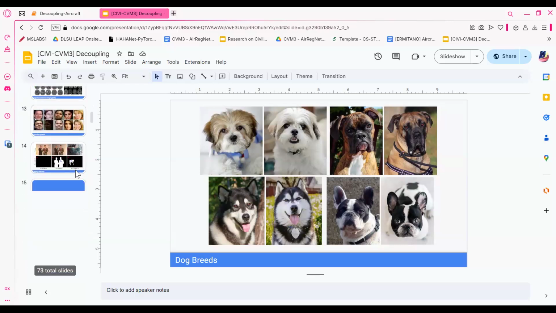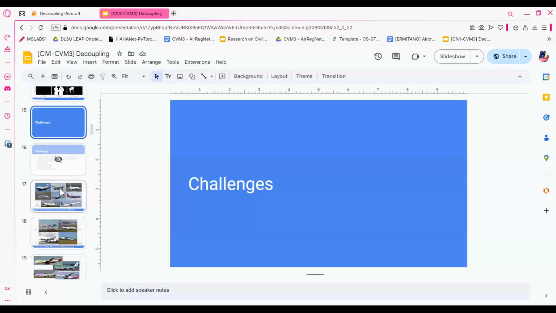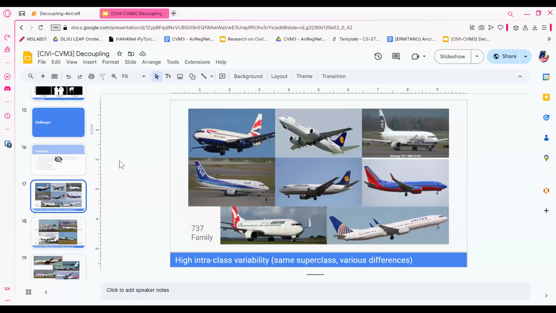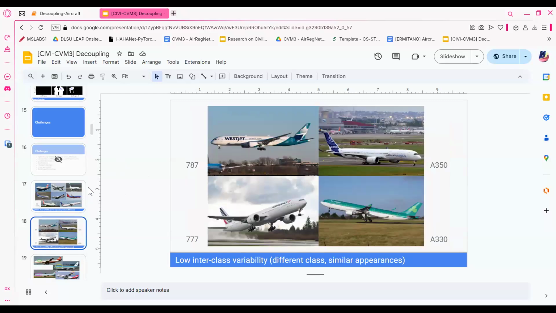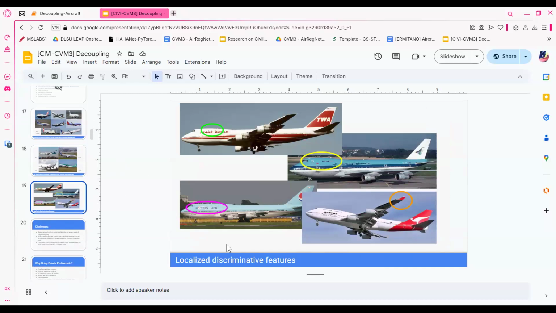Here I am going to discuss what the challenges for FGVC are. Usually the challenge for fine-grained classification involves high intraclass variability, or same superclass but with differences, and low interclass variability, which is a different class, but they look the same. Then there are more localized discriminative features. These are the features that can tell each other apart.